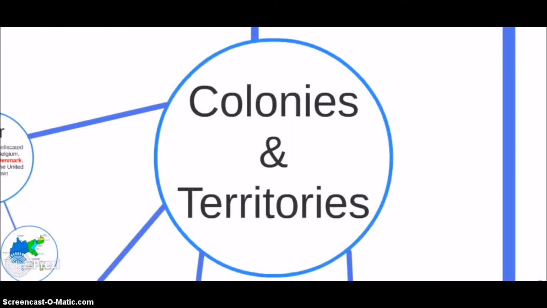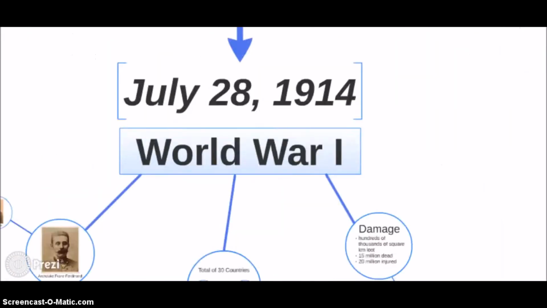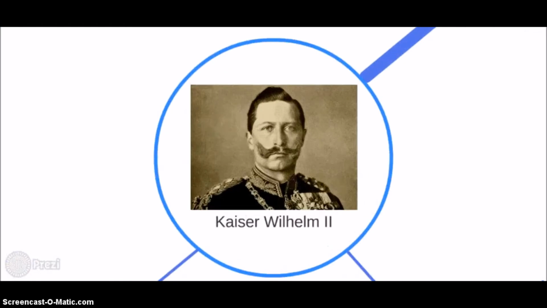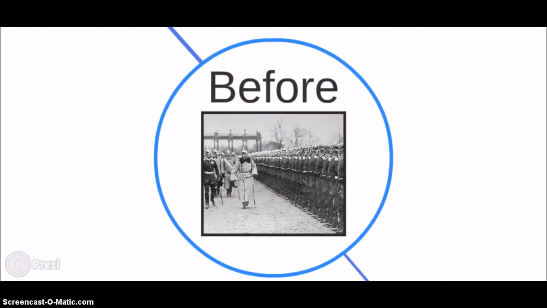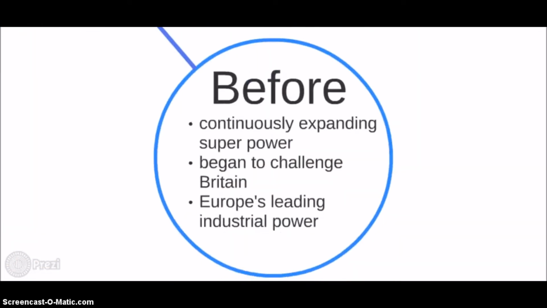Another major issue covered by the Treaty of Versailles was Germany's colonies and territories. Before World War I, Germany's Emperor William engaged heavily in strengthening Germany's armed forces. Germany was a continuously expanding superpower on the global scale and began to challenge Britain, especially in the area of naval forces, and eventually surpass them as Europe's leading industrial power.